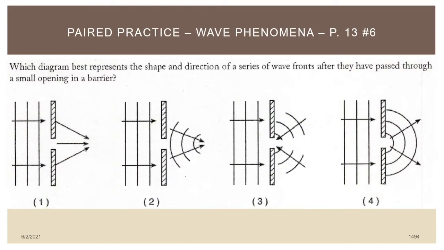Let's take a look at a problem. This problem is from the Wave Phenomena packet on page 13, number 6. It says, which diagram best represents the shape and direction of a series of wavefronts after they have passed through a small opening in a barrier?